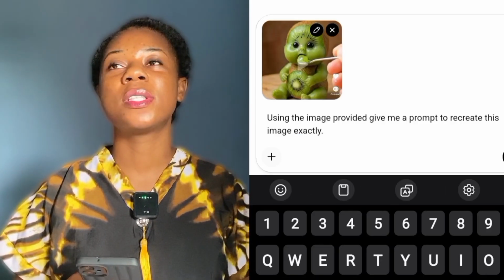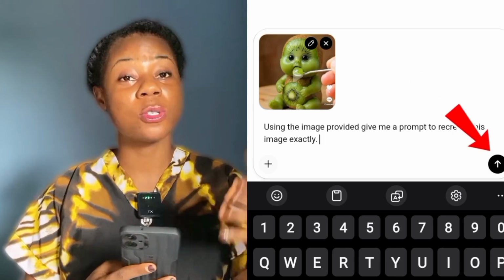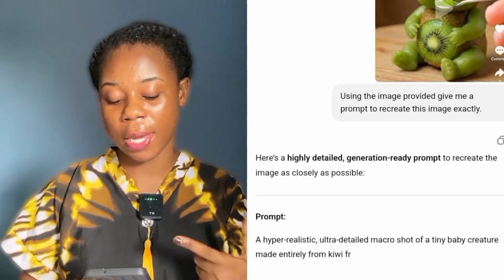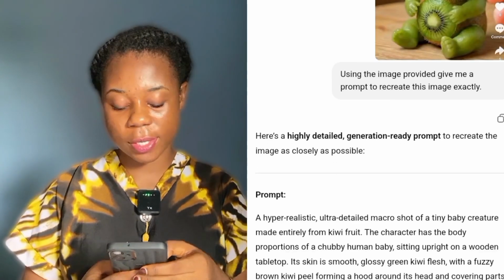Okay, that is what I want ChatGPT to give me. So I'm going to click here to send. You just have to wait for ChatGPT to come up with the prompt. Okay, so ChatGPT is generating the prompt.